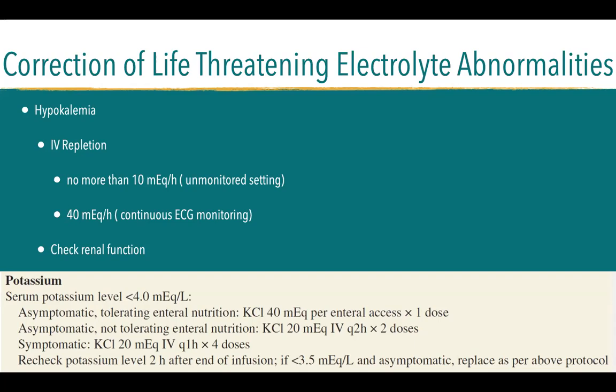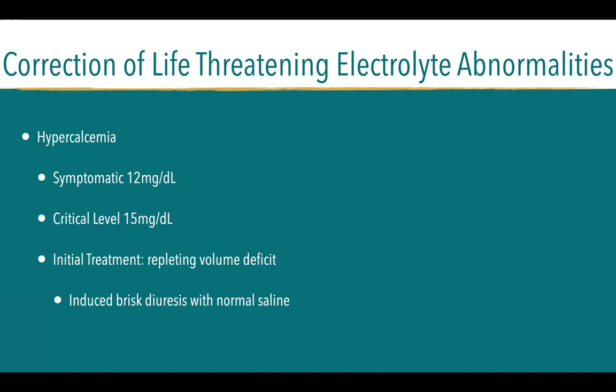Okay. Again, the following recommendations that we need to study: how many doses and how fast. Usually for symptomatic, we give 20 milliequivalents every hour for 4 doses with 1 hour rests in between. Hypercalcemia, it's already critical if calcium in our blood reaches 15 milligrams per deciliter. Initial treatment is repleting volume deficit. So increase your volume. Okay?